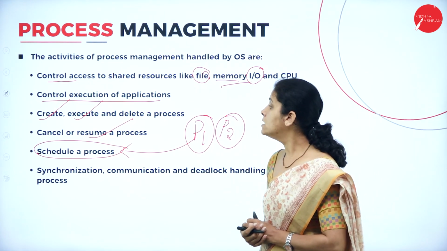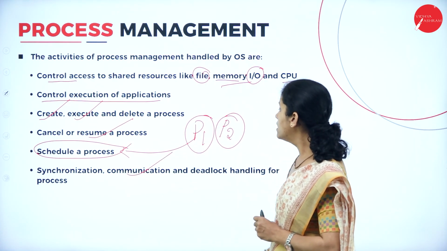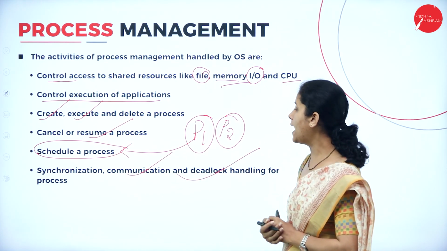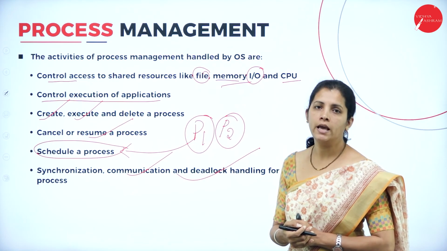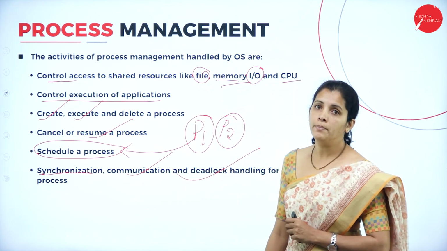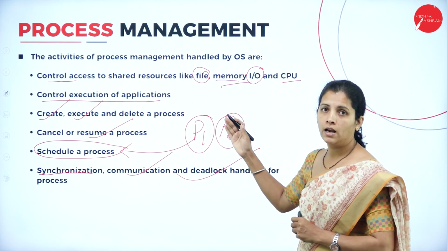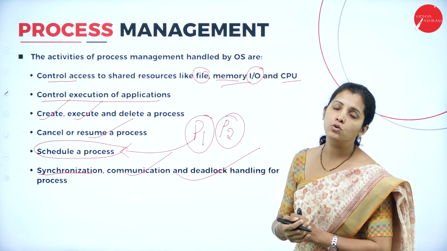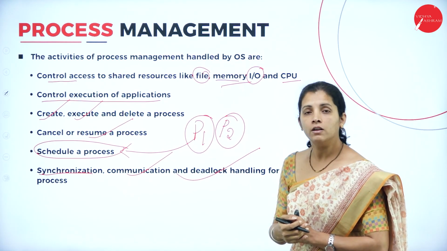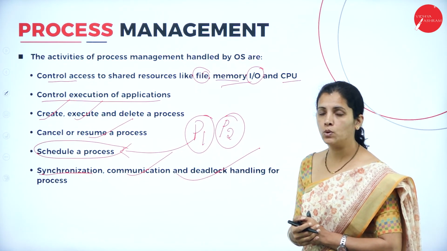Along with that, synchronization, communication, and deadlock handling for the process. Why do I require synchronization? Because here I have 2 processes and the 2 processes want to communicate with each other. At that time, I require synchronization between the processes.